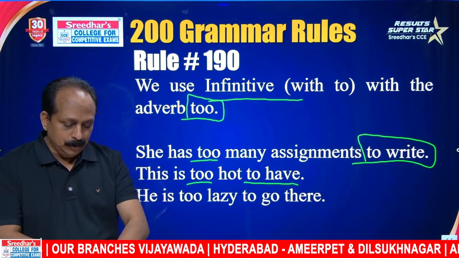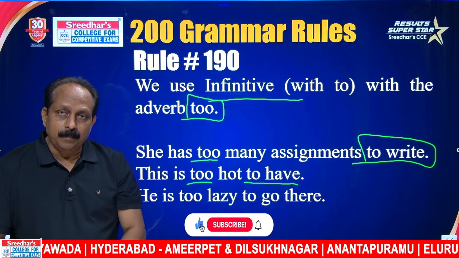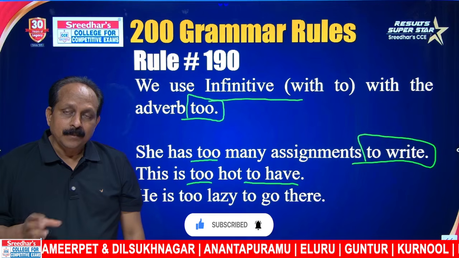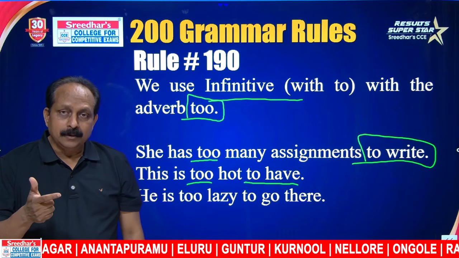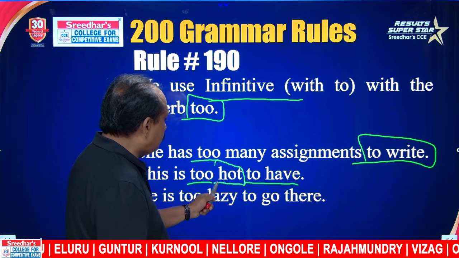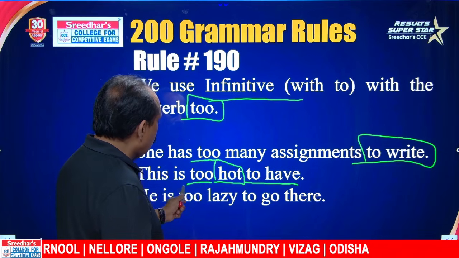What is an adverb? Let me clarify. The school definition is that an adverb is a word that describes a verb. That is an incomplete definition. The complete definition: an adverb is a word that describes a verb, an adjective, or another adverb. Here it is describing an adjective. Too hot. Hot is an adjective. Too is the adverb.